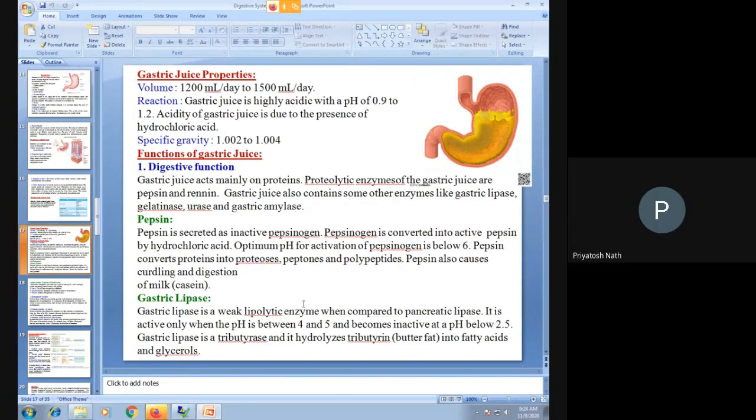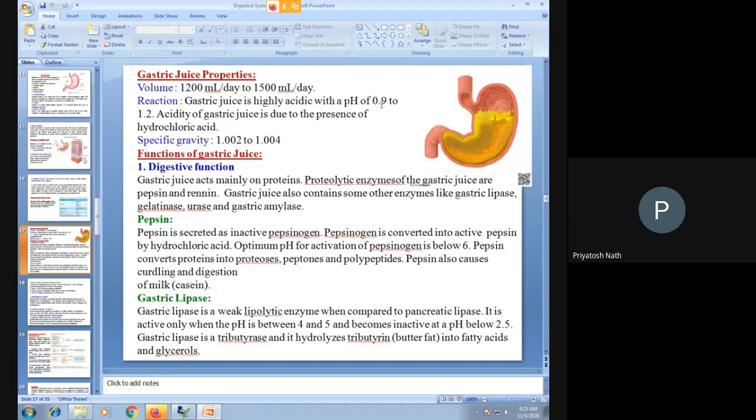Okay, so coming to the functions of the gastric juice. The basic function is the digestive function. It contains various kinds of enzymes. What you are getting here is the peptic juice, or gastric juice. Daily about 1,200 to 1,500 ml of gastric juice is secreted inside the stomach.